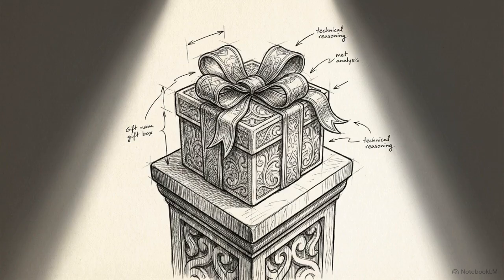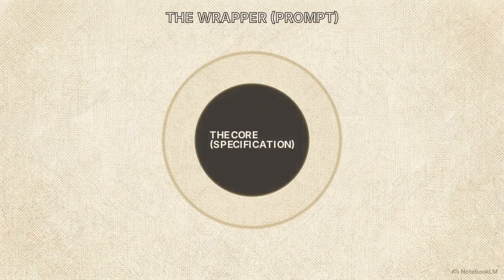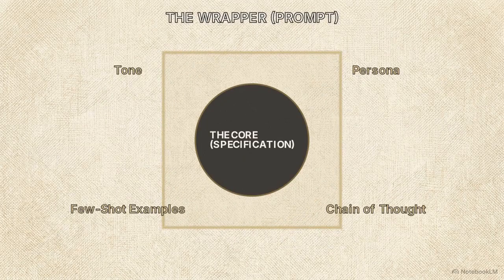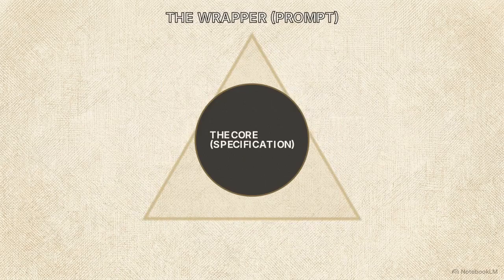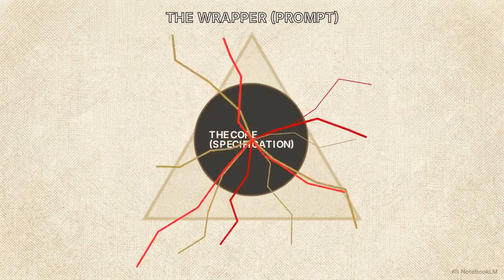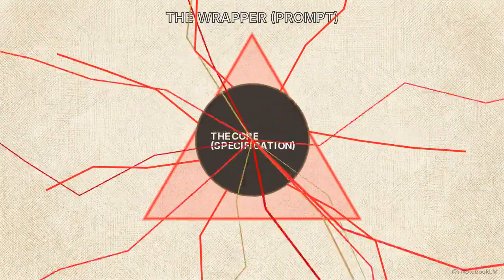The industry's current response is prompt engineering, a discipline focused on extracting better results through tone, structure, and few-shot examples. But a prompt is merely a delivery mechanism, a wrapper. The core is the mathematical specification of intent, defining what is actually built. Changing the wrapper shape cannot fix missing logic at the center. The model will still encounter undefined behavior, triggering gap-filling side effects.